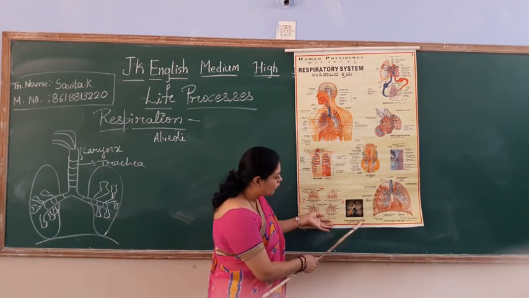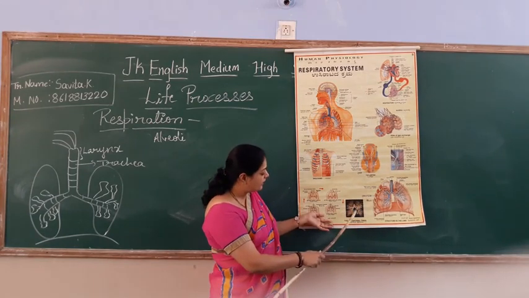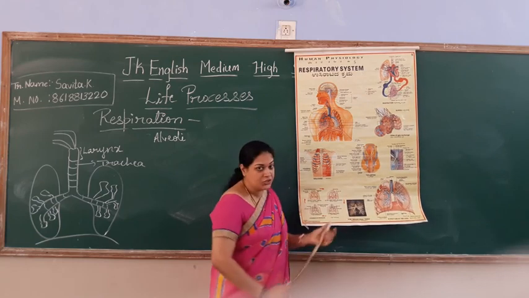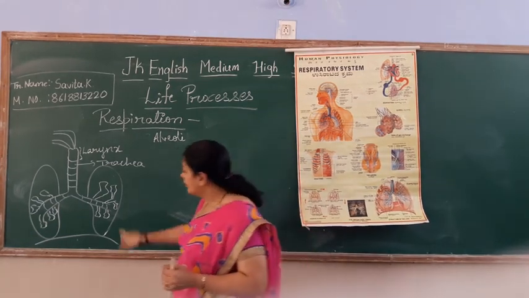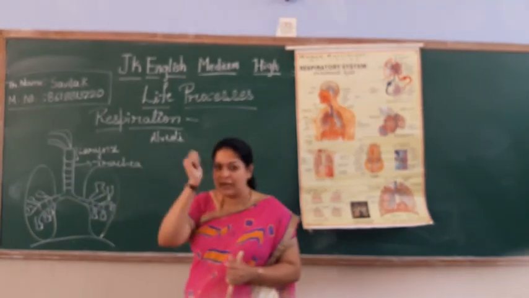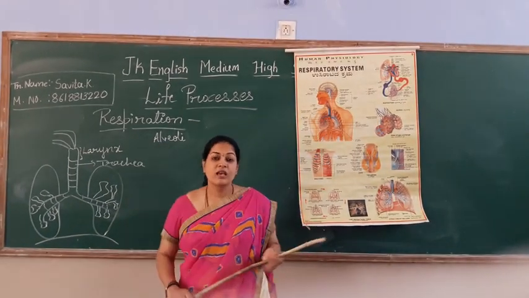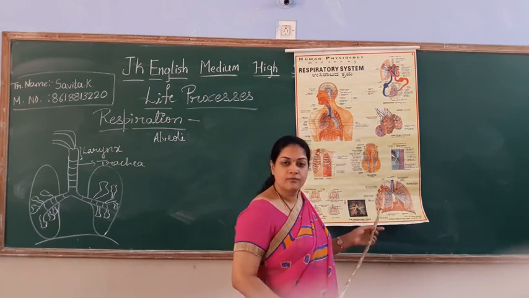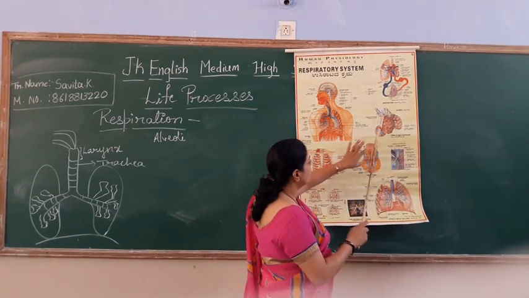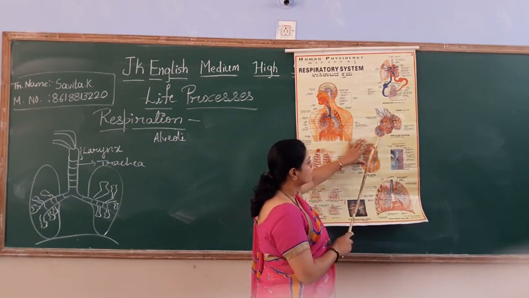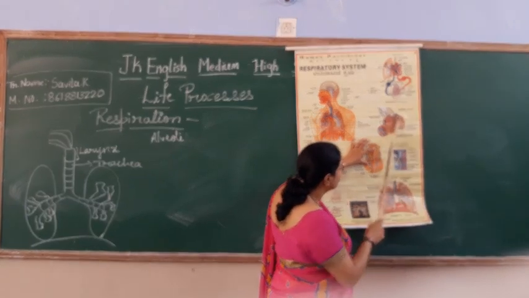This is called the bronchial tree only because it looks like a tree. Right? So at last, how do these branches end? They end with small bag-like structures called alveoli. Here you can see this structure. This is the alveoli. They are round in shape.